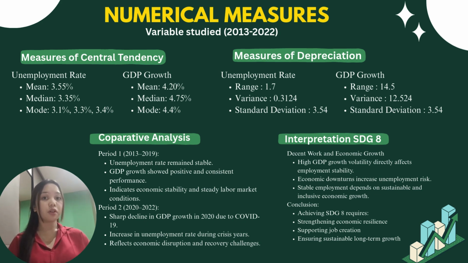And next, the measure of dispersion further supports this finding. The unemployment rate has a low standard deviation of 0.559, while GDP growth shows a much higher standard deviation of 3.54. This means economic growth is far more volatile compared to unemployment.